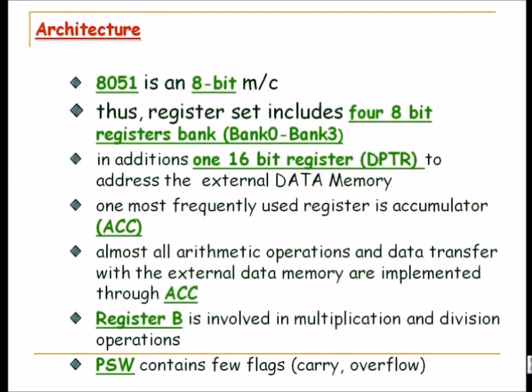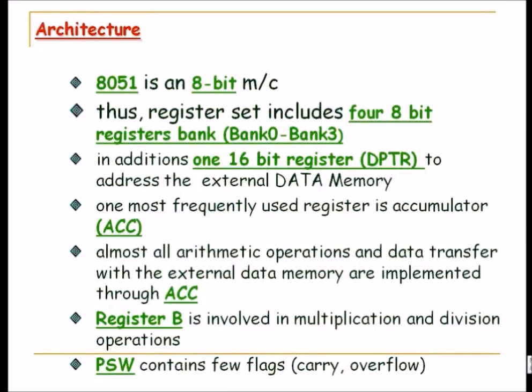In addition, one 16-bit register is there, the data pointer. This is a 16-bit register besides your accumulator, which is 8-bit. Most of the operations happening in 8051 are through the accumulator. Very rarely, when there is a typical multiplication or division operation, only then register B comes into the picture. Otherwise all the operations are through the accumulator.